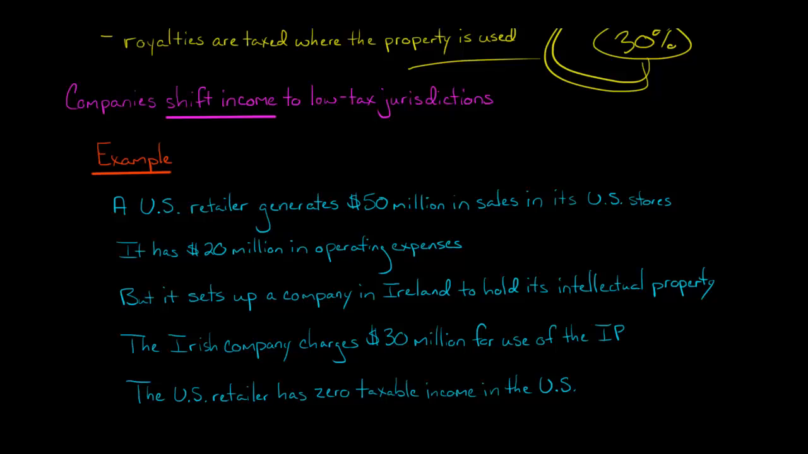So let's do an example. Let's say we've got a U.S. retailer, a U.S.-based corporation. They've got retail locations and stores in the United States, and they generate $50 million in sales revenue from selling their products in U.S. stores, and they have $20 million in operating expenses related to their U.S. stores. Could be rent, wages, whatever. So you'd think, okay, $50 million minus $20 million of expenses, assuming all those expenses are deductible, it would have $30 million of taxable income in the U.S.